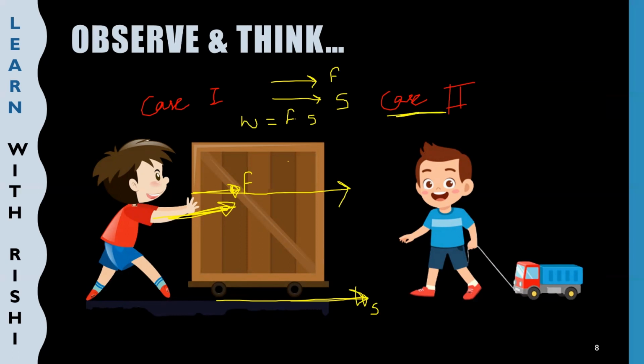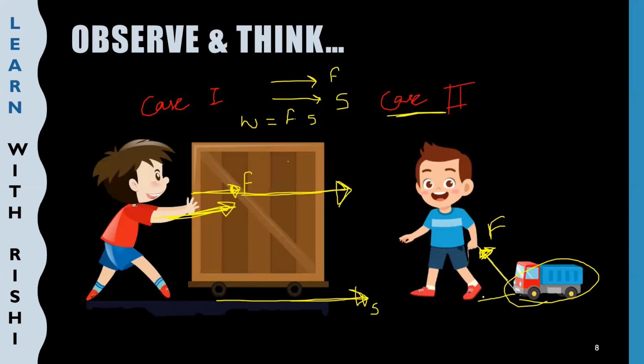Now let us discuss case 2. The child wants to move this vehicle, and the vehicle is attached to a thread. He is applying the force on the thread, and this is the direction of the force. Here the direction of the force is not a straight line, it is at a certain angle, right? Now you can see, though my application of force is at a certain angle, my object, the object on which I am applying my force,